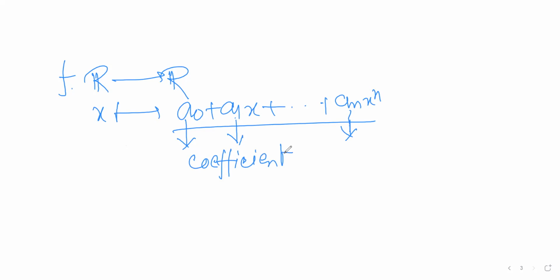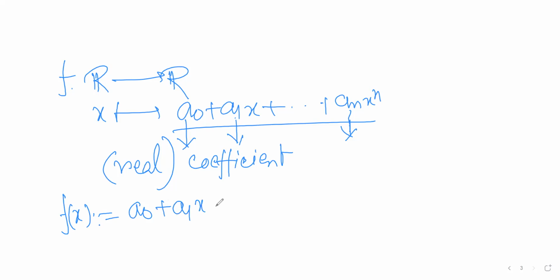As a0, a1 and an belong to the real numbers, they are known as real coefficients. As this coefficient belongs to the real numbers, this polynomial f(x) equals a0 plus a1x plus an x to the power n is known as a real polynomial.